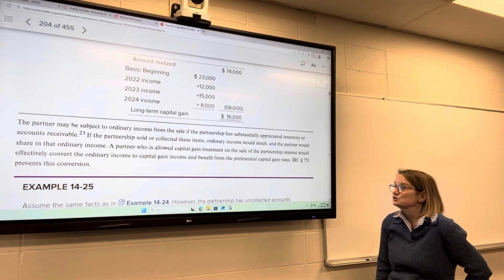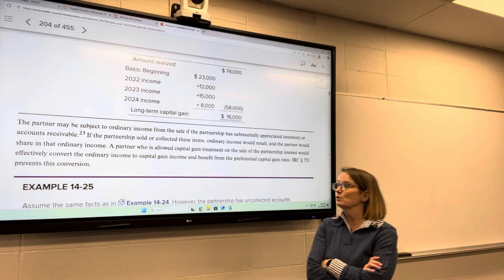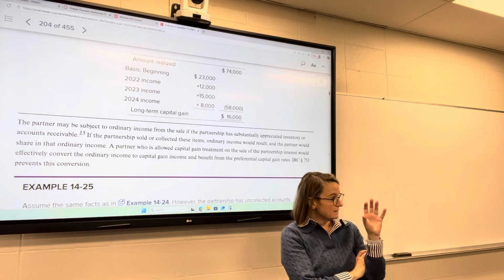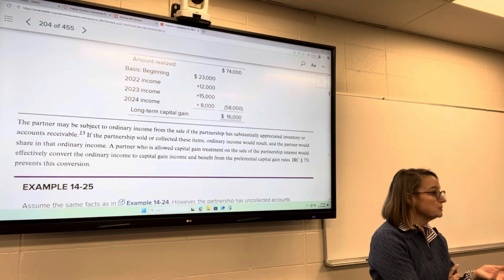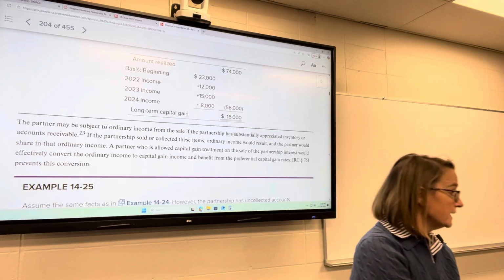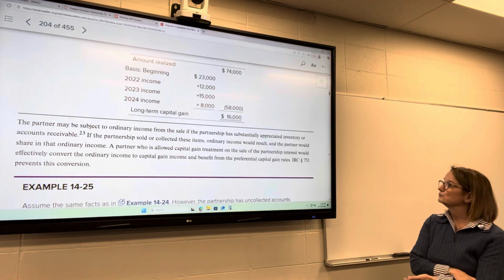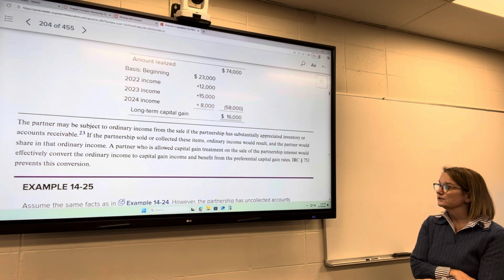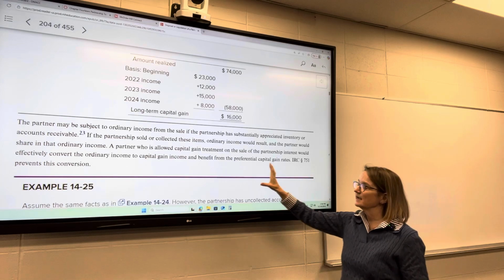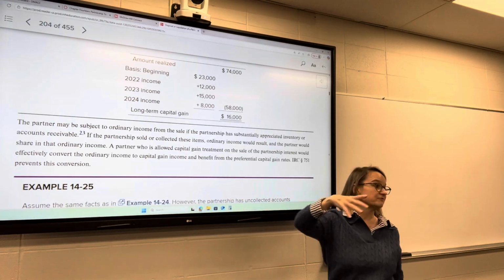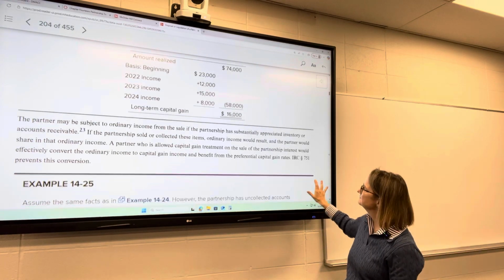A partner may be subject to ordinary income from the sale if there is substantially appreciated inventory or accounts receivable in that partnership. The reason for that is if they remained a partner and the partnership sold the accounts receivable or sold the inventory, that would be ordinary gain. So if the partnership sold or collected these items, ordinary income would result, and the partner would share in that ordinary income. A partner who is allowed capital gain treatment on the sale would essentially be converting ordinary income to capital gain income. They would get the benefit of that lowered capital gain rate.